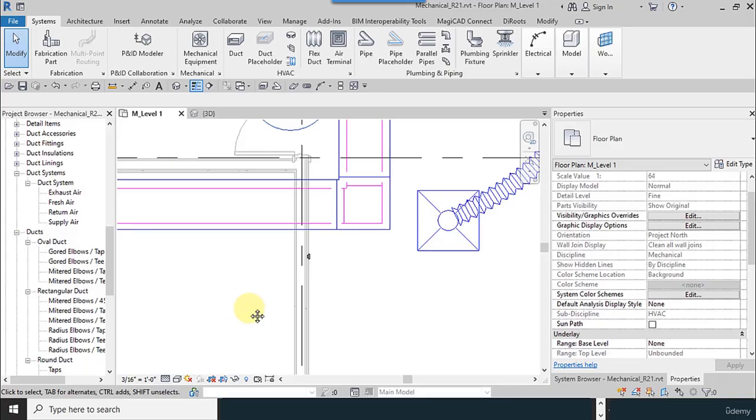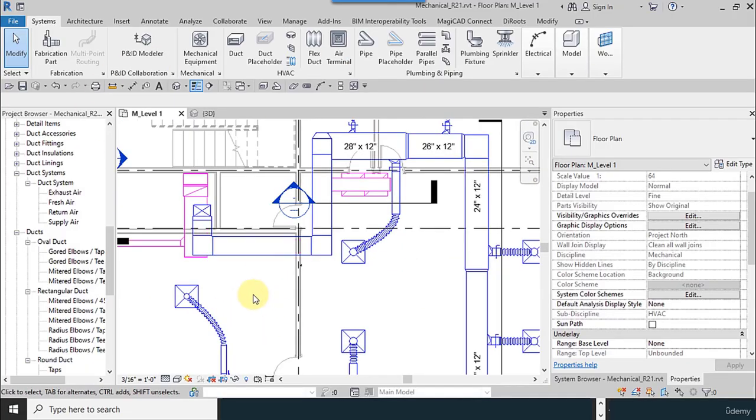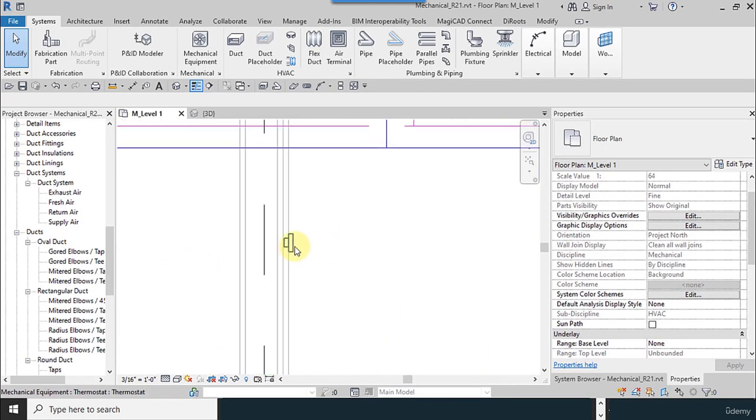Sometimes in the floor plan, you want to add the tag shape to the thermostat.